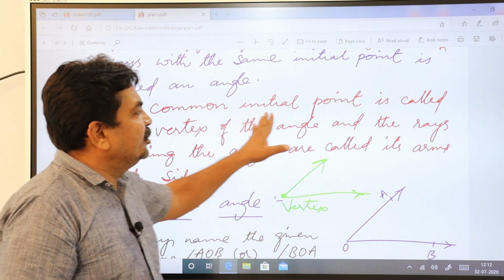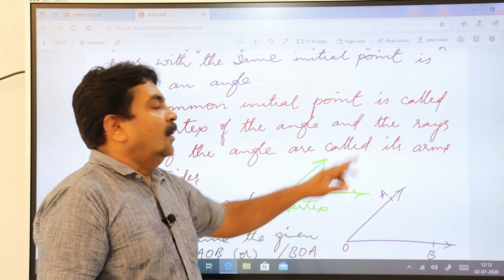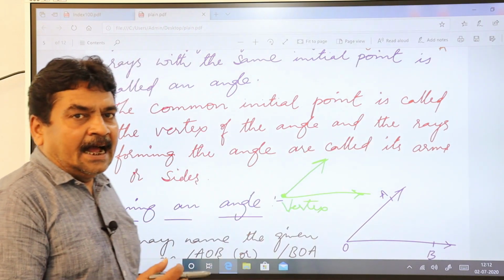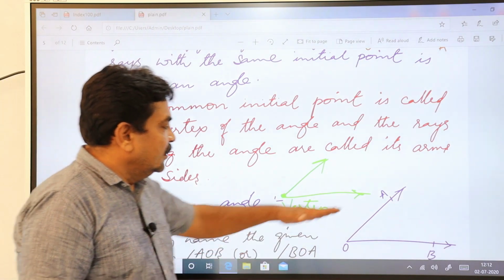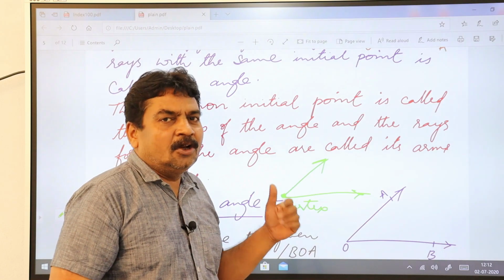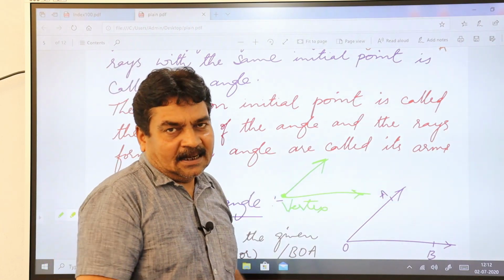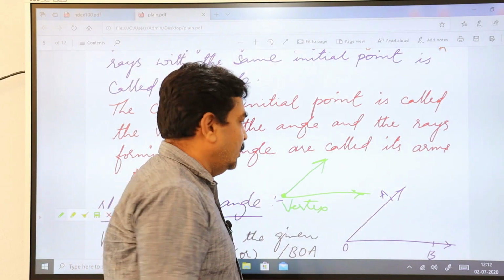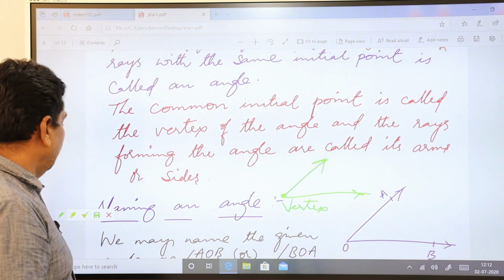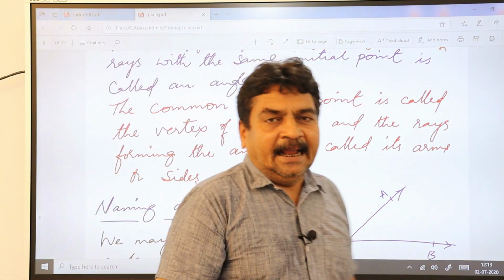The common initial point is called the vertex of the angle, and the rays forming the angle are called its arms or sides. So this is one arm, this is another arm, or you can say this is one side and this is the other side, and the common point of these two you call the vertex. Remember this always.